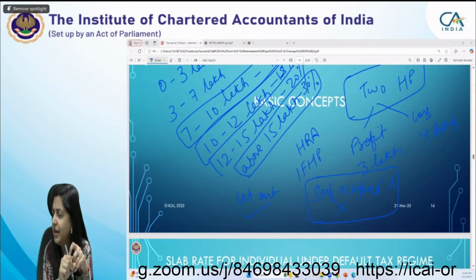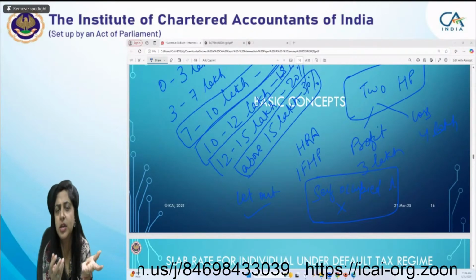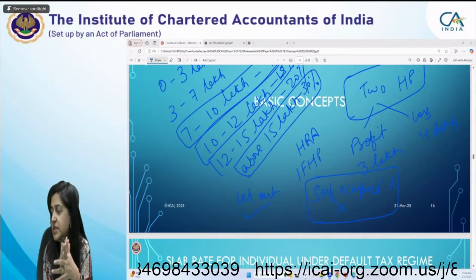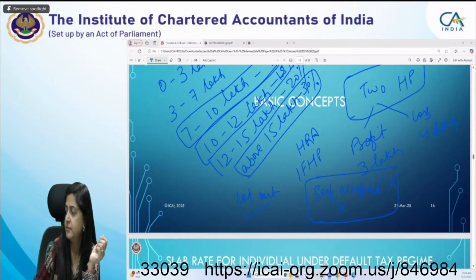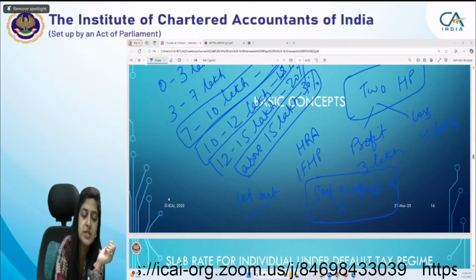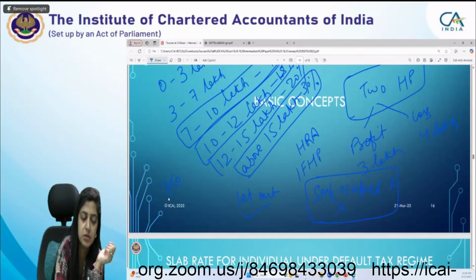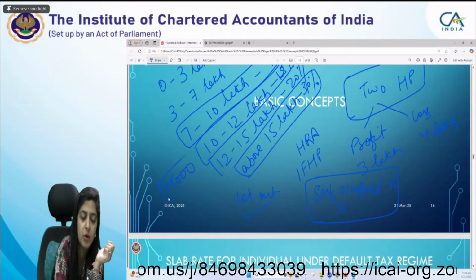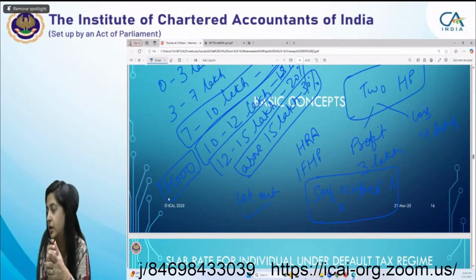Nilesh is saying salary. Salary is not a deduction under chapter 6A. What do you mean by salary here? Okay. Nilesh is telling about the standard deduction of 75,000. This is something else, Nilesh. I'm asking about deduction under chapter 6A right now.